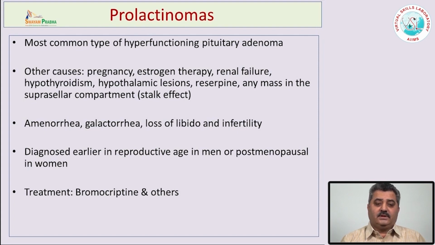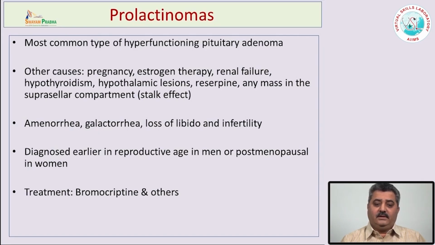There are other causes, as I mentioned here, where the prolactin levels are raised: during pregnancy, during estrogen therapy, during renal failure, hypothyroidism, hypothalamic lesions, or when people are on certain drugs, or there may be some mass in the skull which causes compression of the pituitary stalk and raised prolactin levels. So one has to differentiate all those secondary causes where prolactin levels are raised.